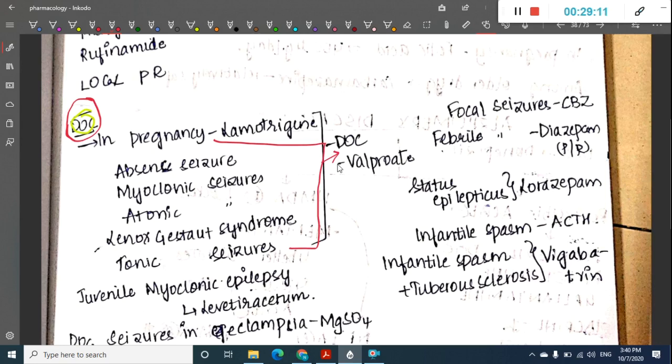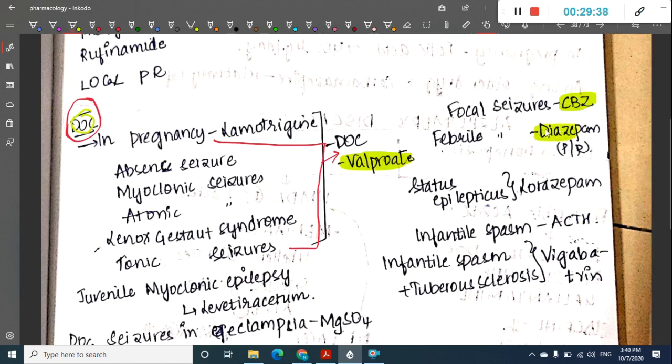For absence seizures, myoclonic seizures, atonic seizures, Lennox-Gastaut syndrome and tonic seizures, the drug of choice is valproate. For focal seizures, the drug of choice is carbamazepine.